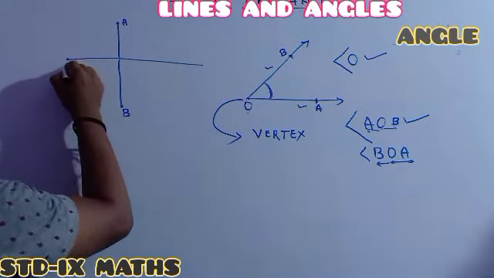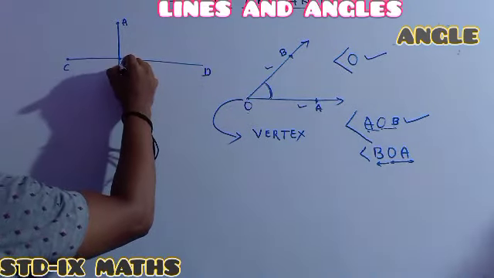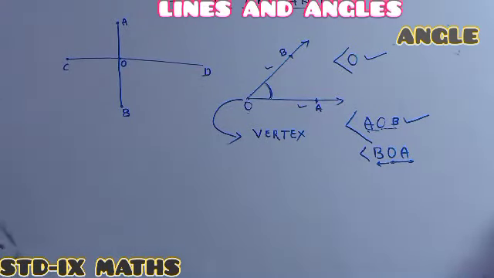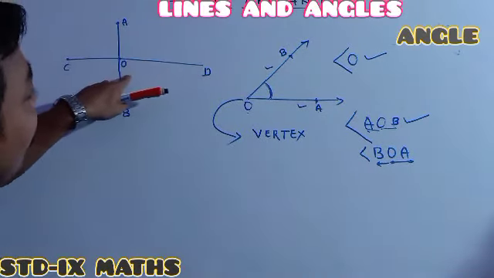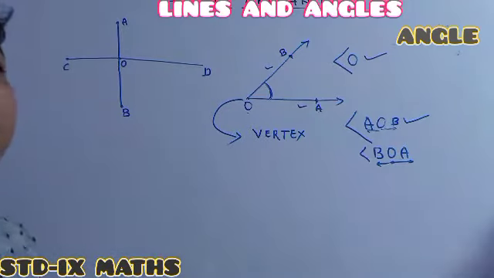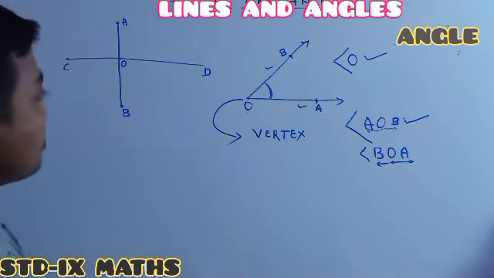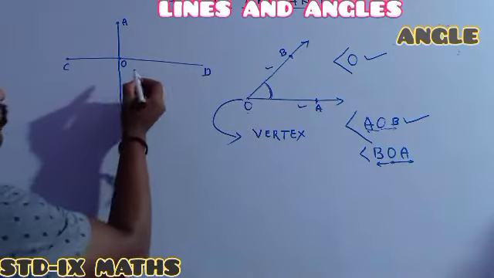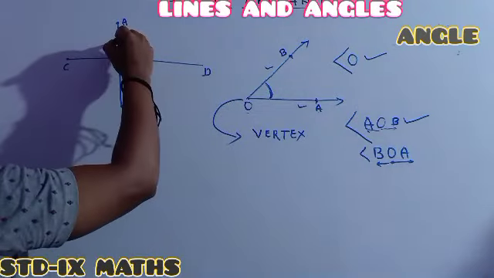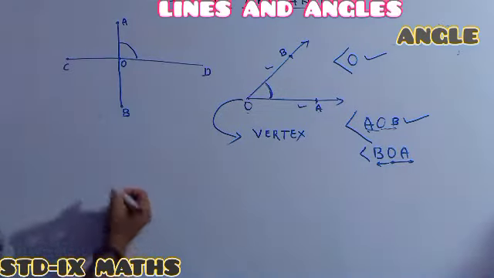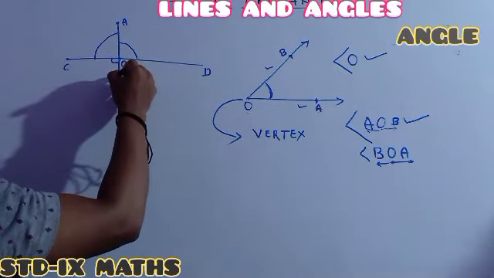The name of the line segment is CD, and both of them intersect each other at the point O. Whenever they intersect, it means here is the corner, and I said where there is a corner, the term angle must be there. See, previously only one angle was formed, but here one angle is formed, here is another angle, here another angle, and here another angle.